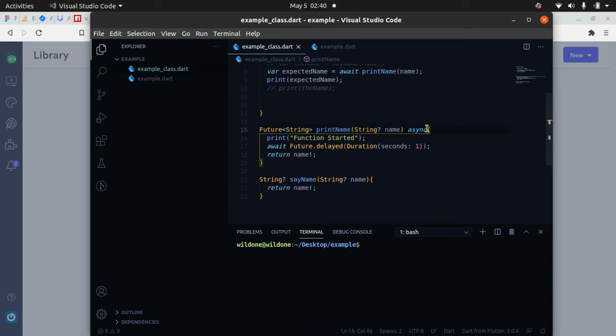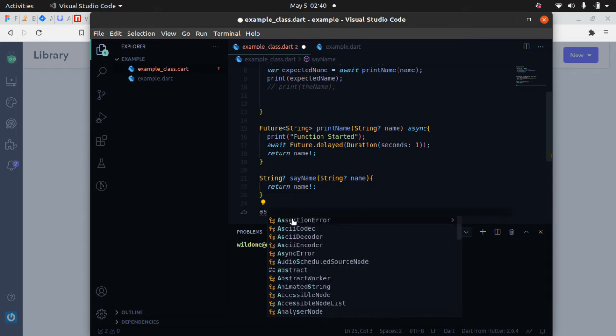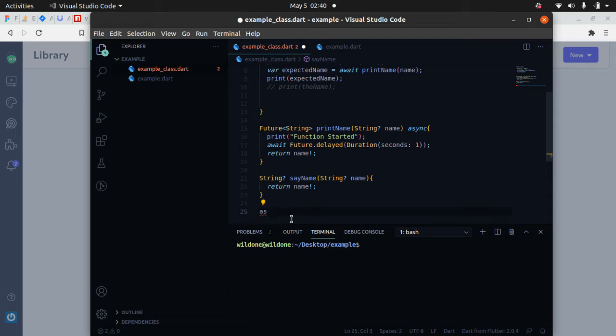Then async is short for asynchronous. So if you can spell the word, async: a-sync, chronos. So that's what it's short for.